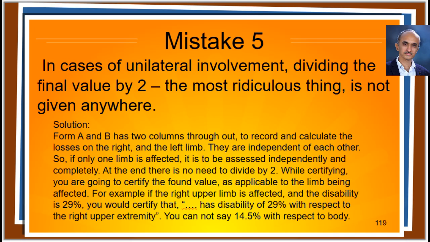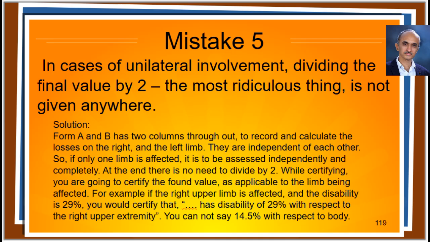Number 5. In cases of unilateral involvement, dividing the final value by 2. It is the most ridiculous thing and is not given anywhere. Form A and B has 2 columns throughout to record and calculate the losses on the right and the left limb. They are independent of each other. So, if only one limb is affected, it is to be assessed independently and completely. At the end there is no need to divide by 2.